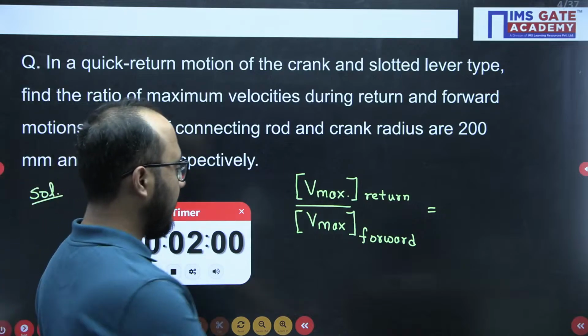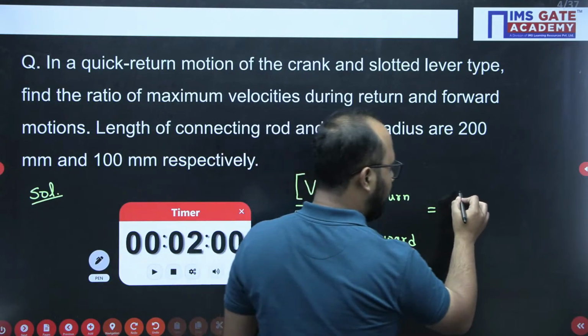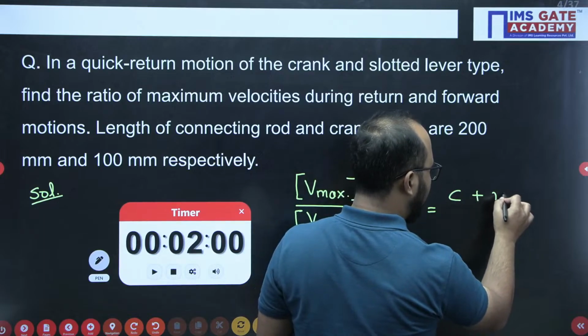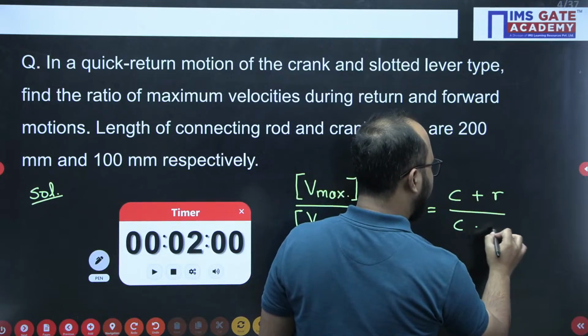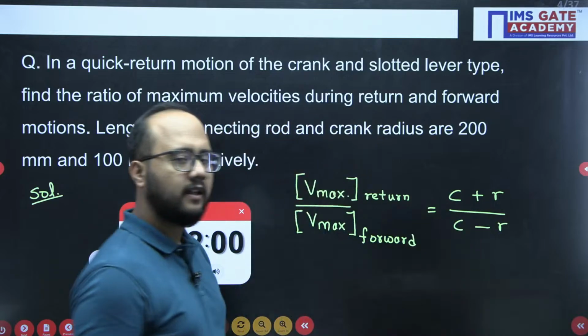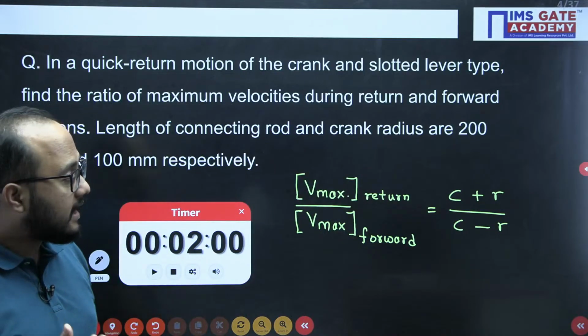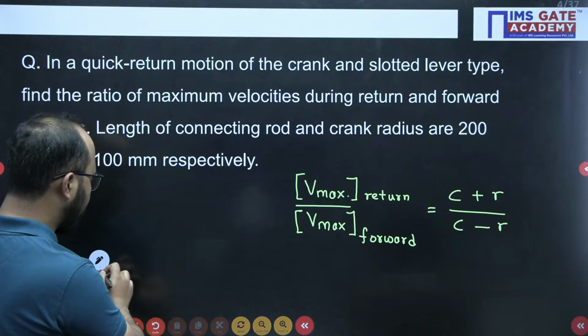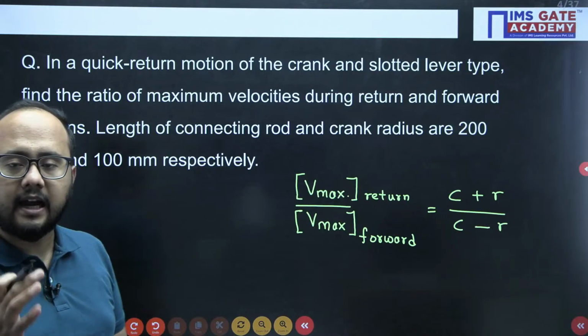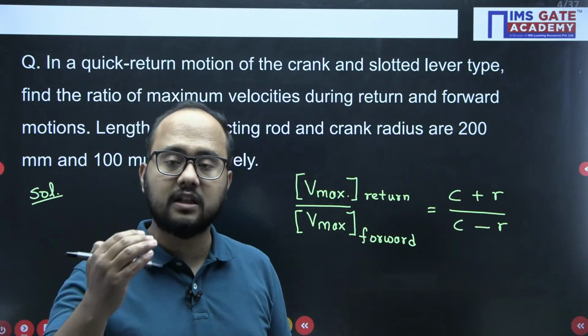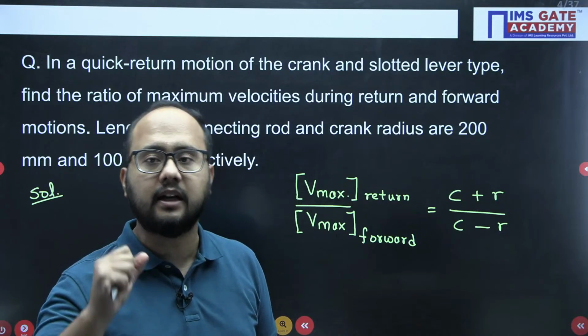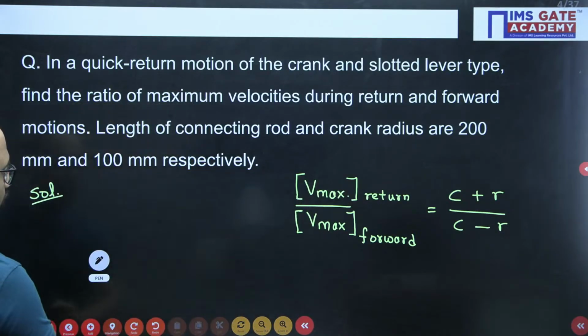Okay, let us check. There is a direct relation. If you remember this relation, C plus R, you would have solved this question very easily within seconds. Now in this question, what is C? What is R? C is the distance between the fixed centers. In a crank slotted lever mechanism, the distance between the fixed centers is nothing but the connecting rod. Let me show you here.